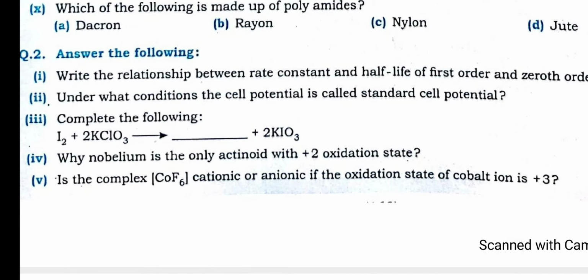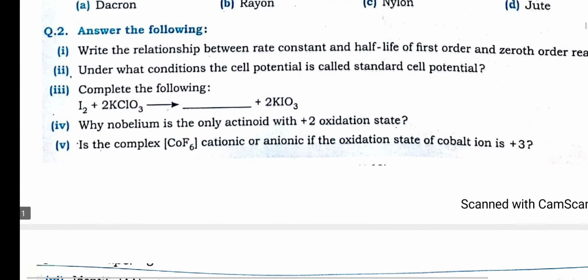Since 2 electrons are in the 7s orbital, which can be donated, it exhibits +2, because the f orbital is completely filled with 14 electrons.